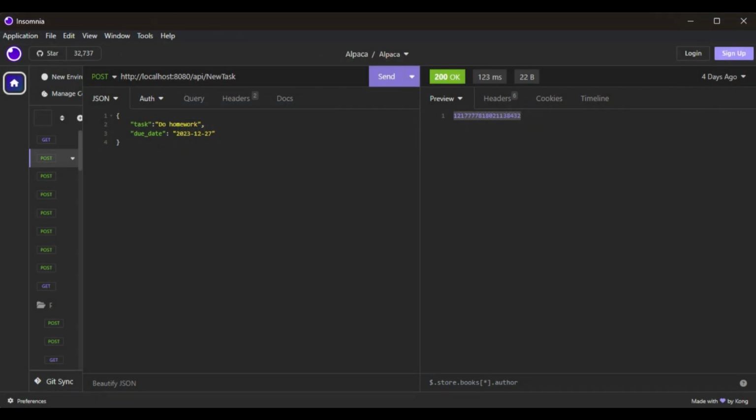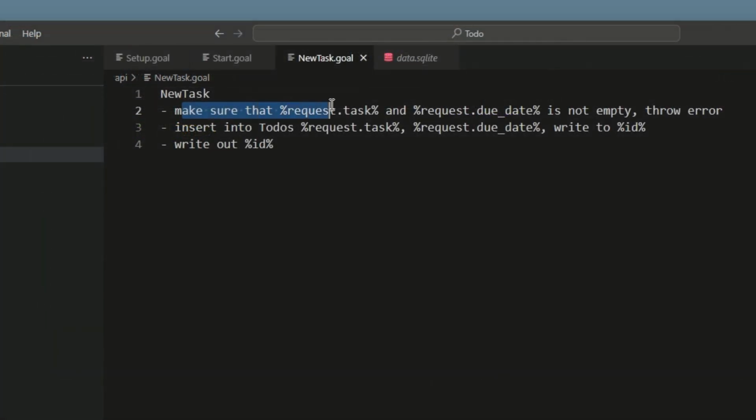This is where it all starts to connect. You see how the URL in our client before maps with the API folder and the new task. As you can see, new task is not defined with .goal, as this is optional. You also see that our data, task and due date, is going to be handled in the code. Start by validating that the task and the due date is not empty. If it is, an error should be thrown.